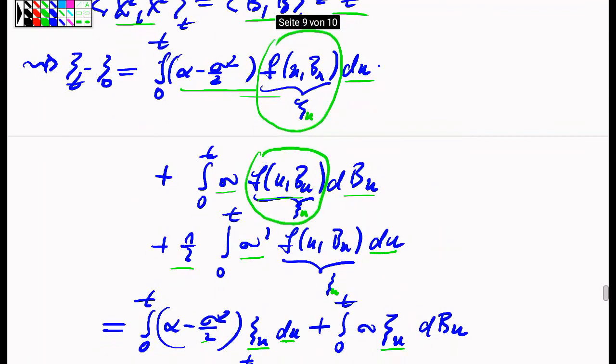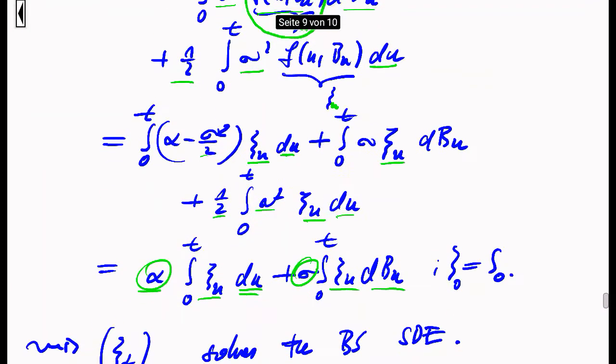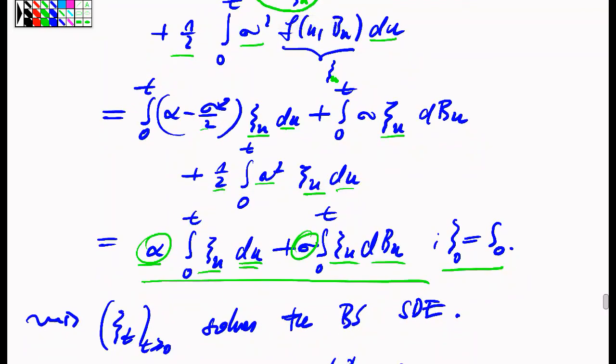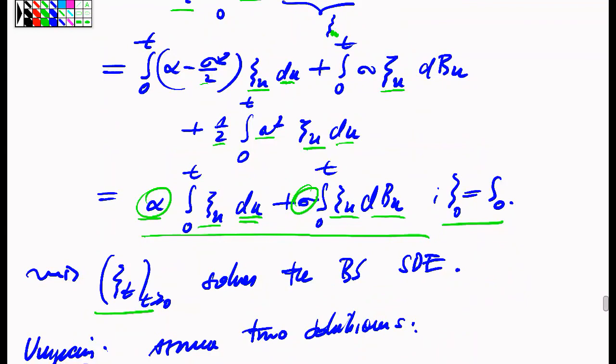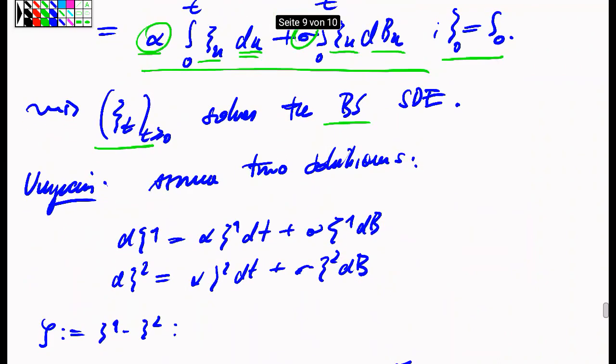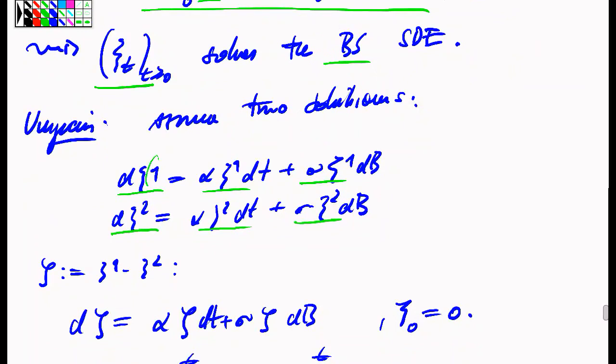So I see that for all possible times t, the psi process satisfies the integral version of the stochastic differential equation. Of course, it starts at the right point, namely at S naught. So therefore, this explicit stochastic process, which is a transformation of Brownian motion using these parameters, solves the Black-Scholes differential equation. And I can also show by a simple argument the uniqueness, that there is no other process that solves that equation. Namely, suppose I have 2 solutions to that equation, which start from the same initial datum, which I call xi1 and xi2.